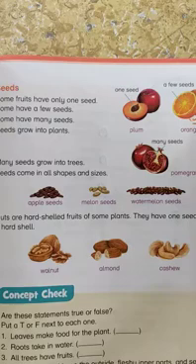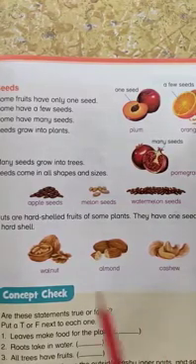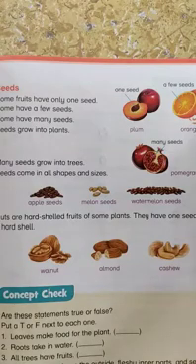Like mango has one big seed inside it. Apple has 4 to 5 small tiny seeds inside. Watermelon has many seeds inside. So their color is different, their shape is different, as well as their sizes. Now almonds, walnuts and peanuts, they all are dry fruits and we also eat them. So nuts are hard shell fruits of some plants. They have one seed and a hard shell.